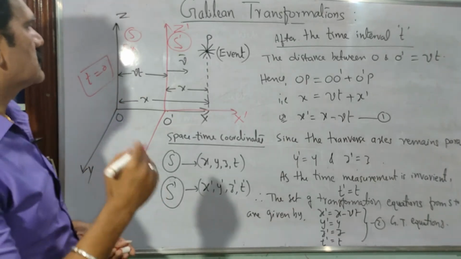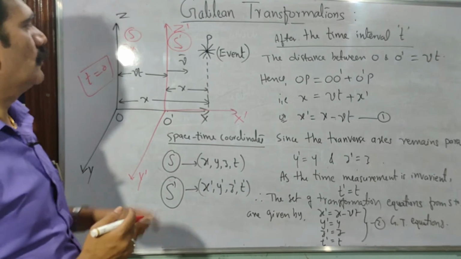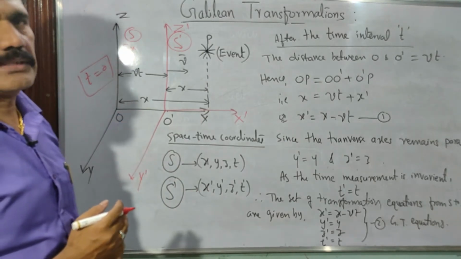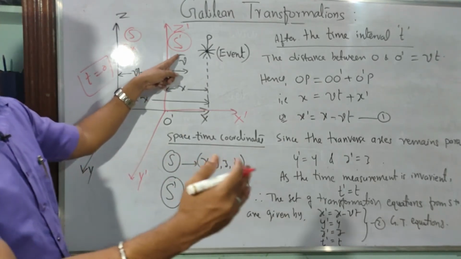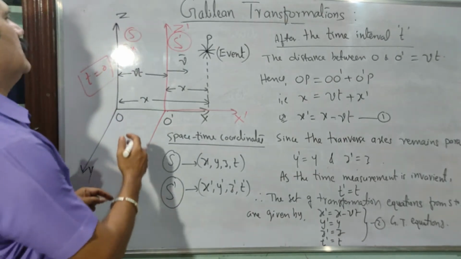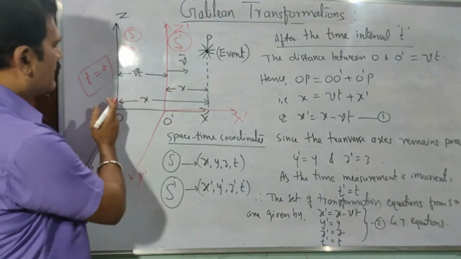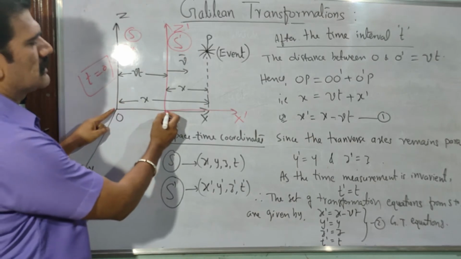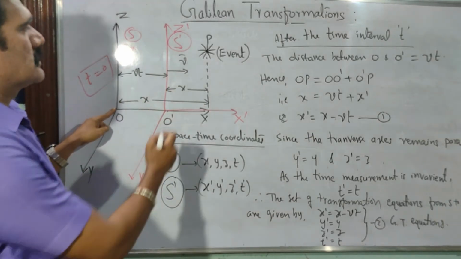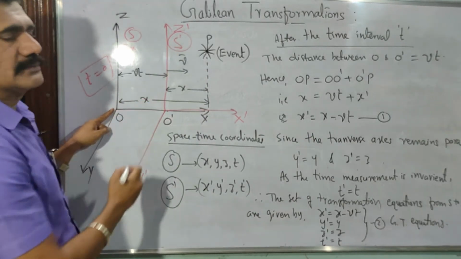Okay, so after some time, I said only one of the frames is moving here, which is S dash. S dash is moving. After some time t, the frame is leaving the origin O and moving up to a certain distance O dash, right? S dash is moving from O to O dash.